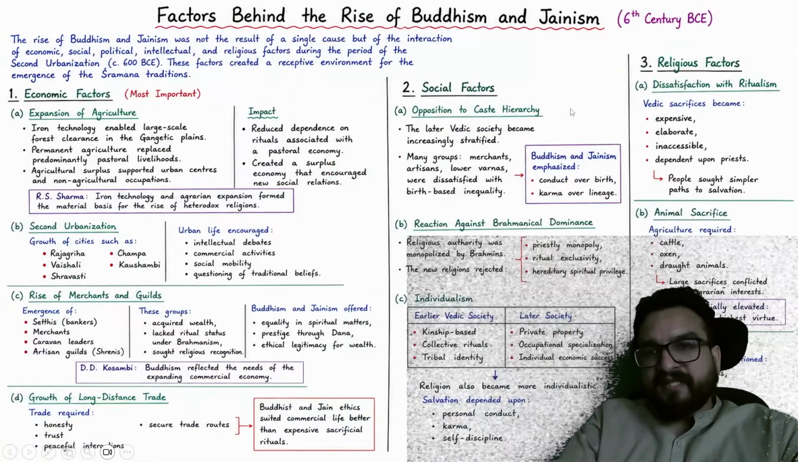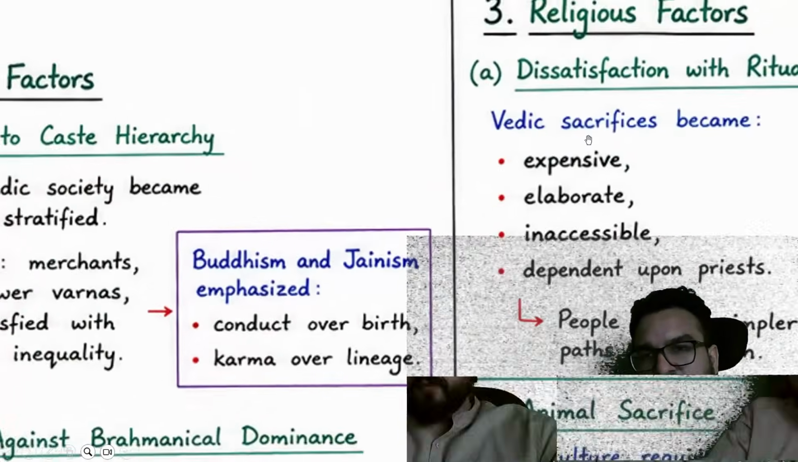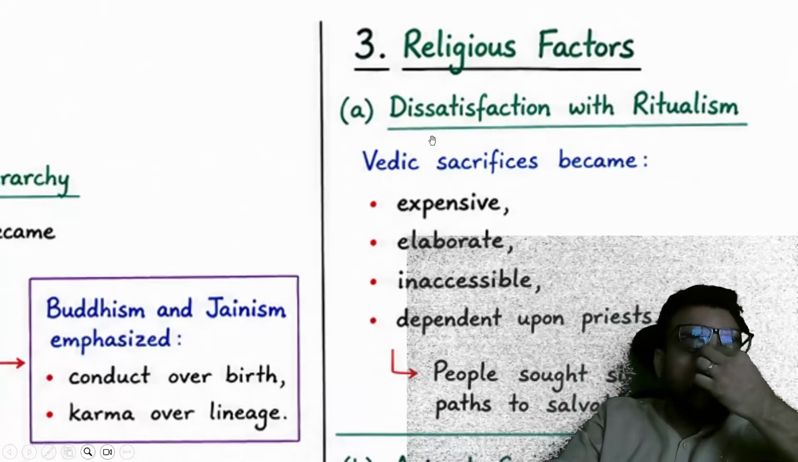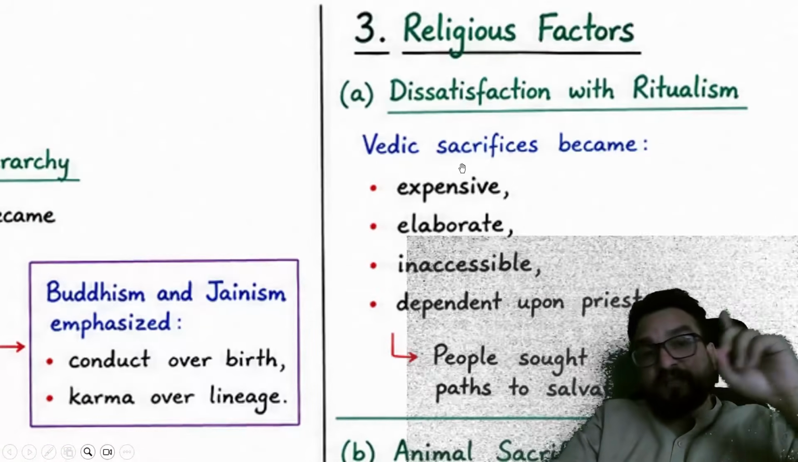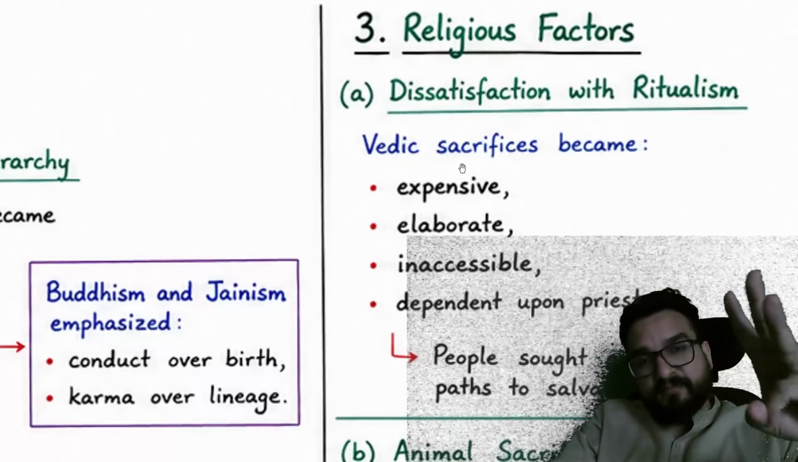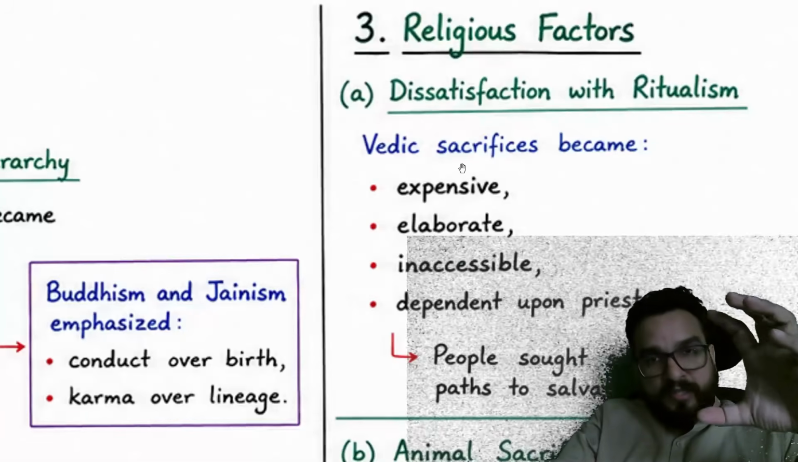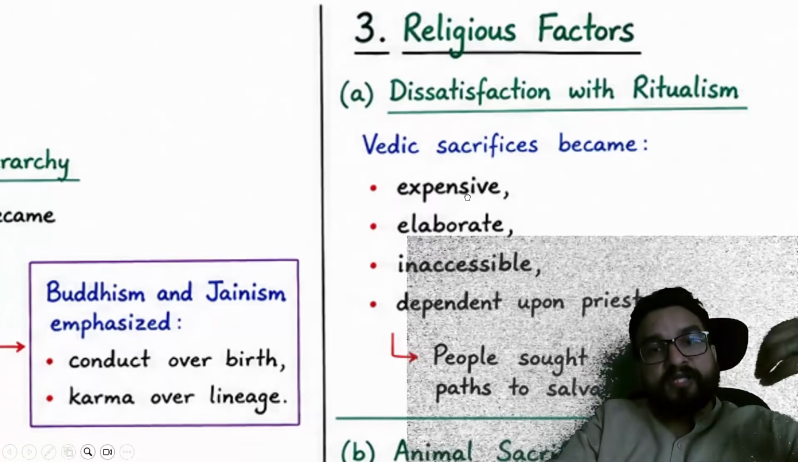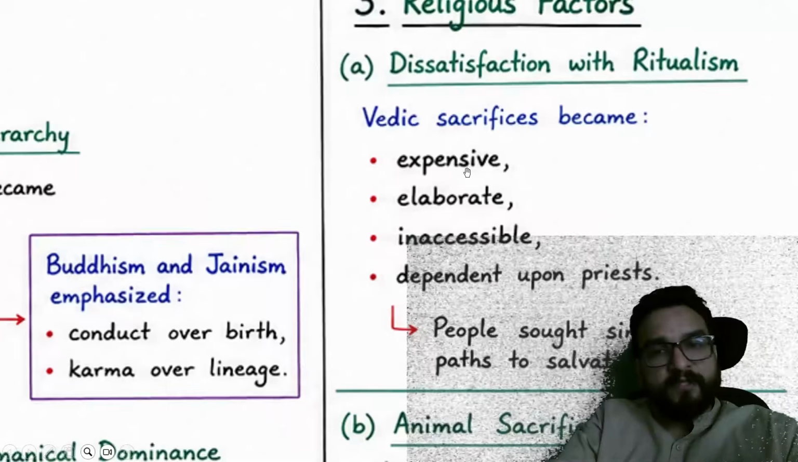Next you will be seeing the religious factor, and in the religious factor you will be finding dissatisfaction with the rituals. Vedic sacrifices became expensive, elaborate, inaccessible. Only a few people can do it, right? What other people will be doing, how they will be fitting in the society, what Shudras will be doing, right?